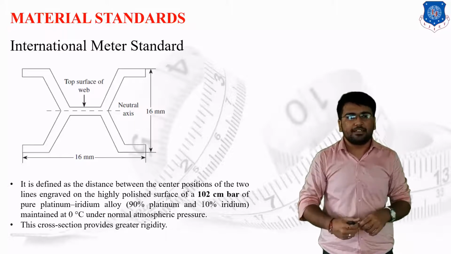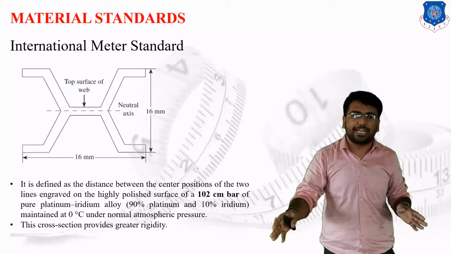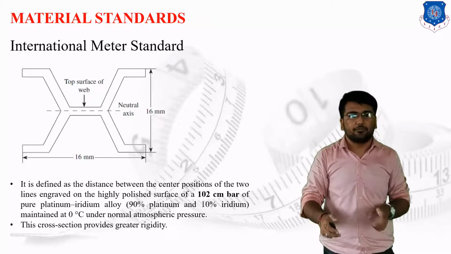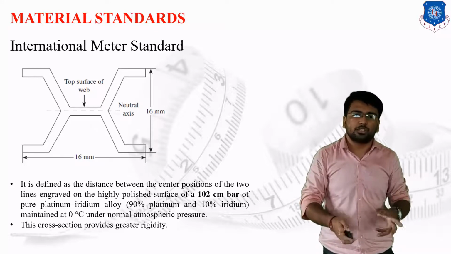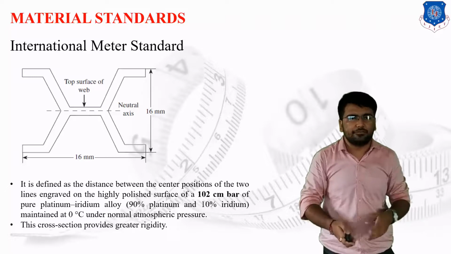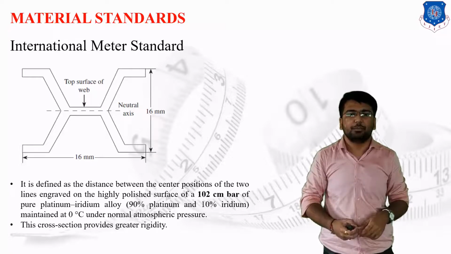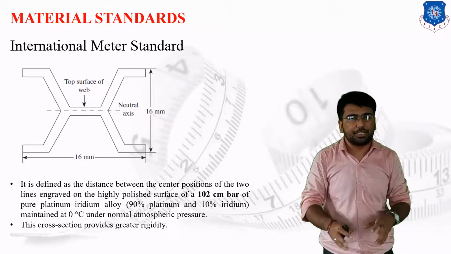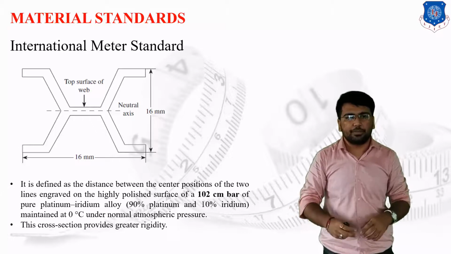We have provided 1 centimeter on both sides beyond the basic line to overcome erosion, or wear and tear defects. The wedge shape provides higher rigidity for the measurement.